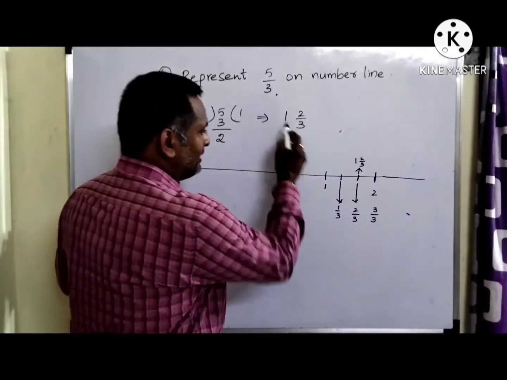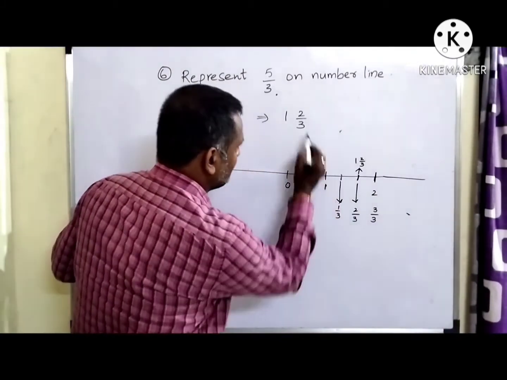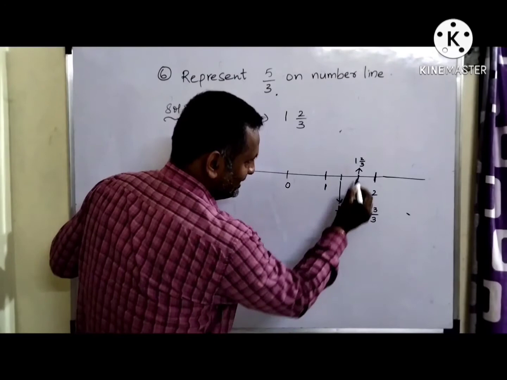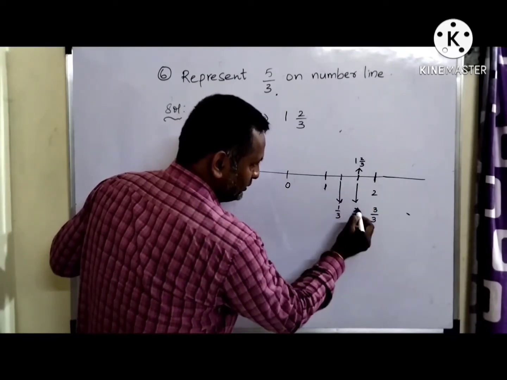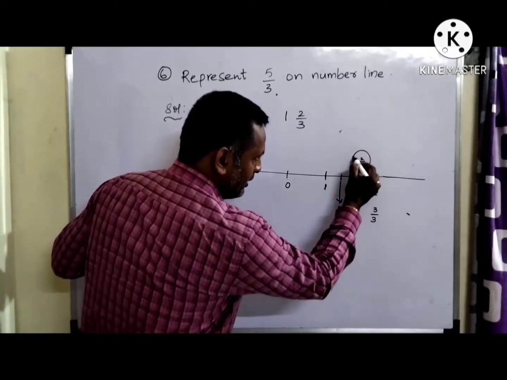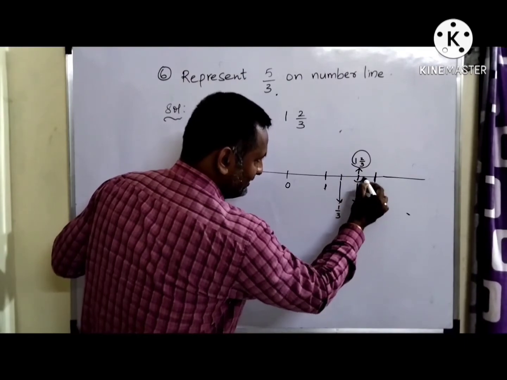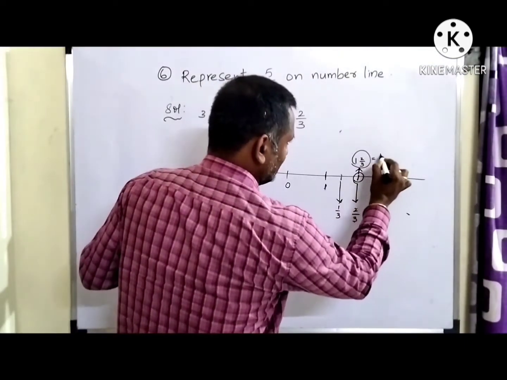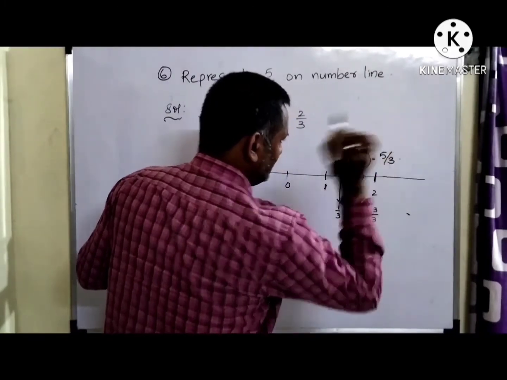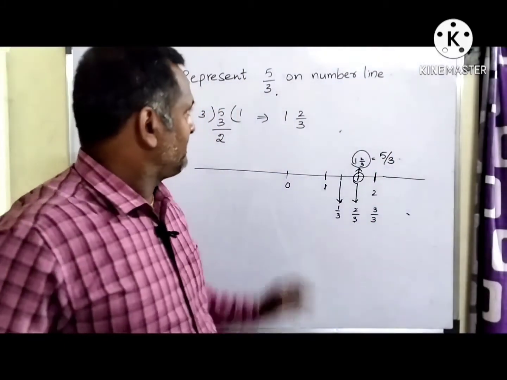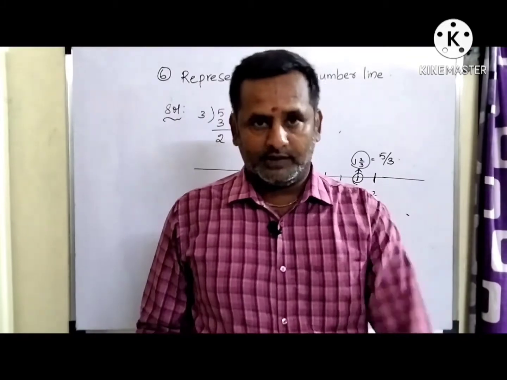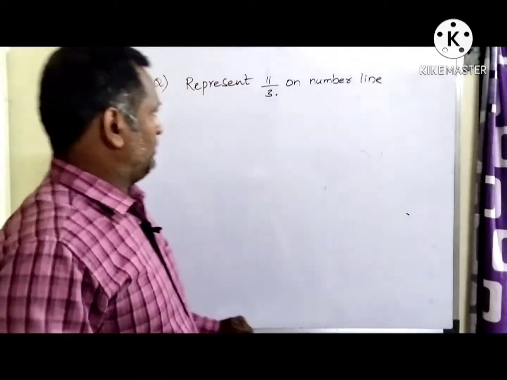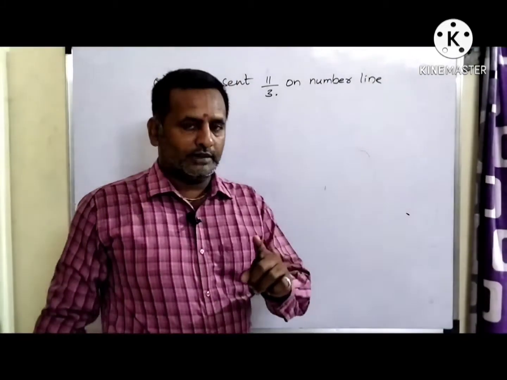What you want is 1, 2 by 3, which means 1 and then 2 by 3. This is your point, the point where you get 1, 2 by 3, which is nothing but 5 by 3. So this is the way to represent it on a number line. Let's see one more example.